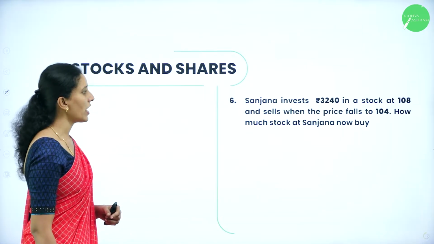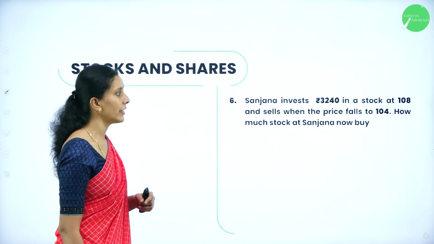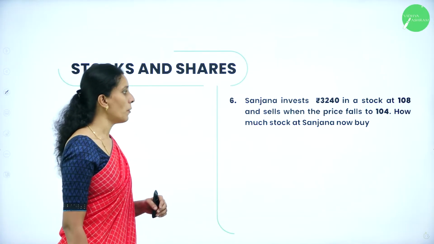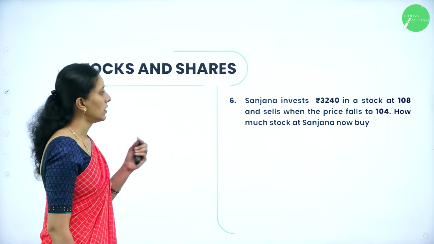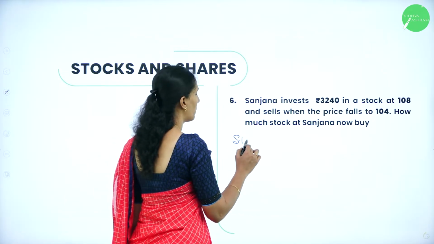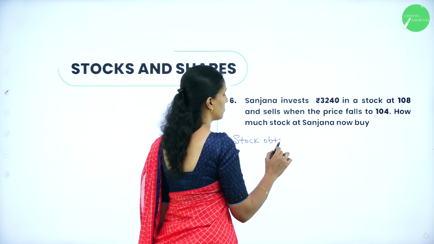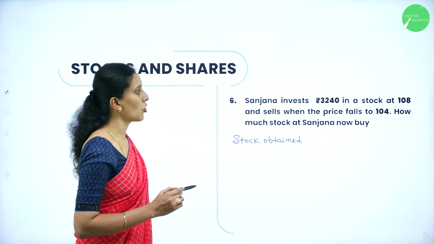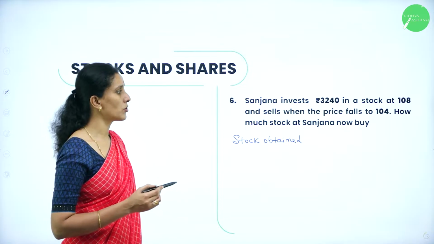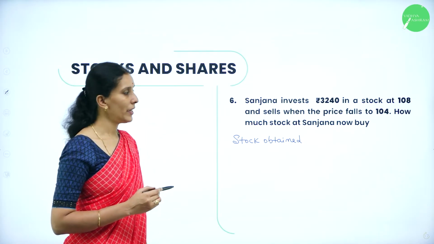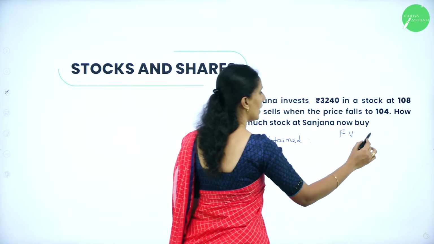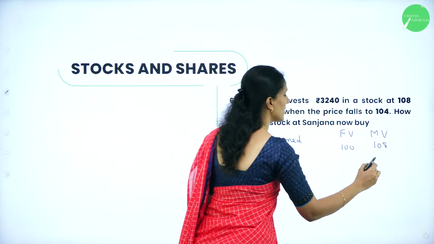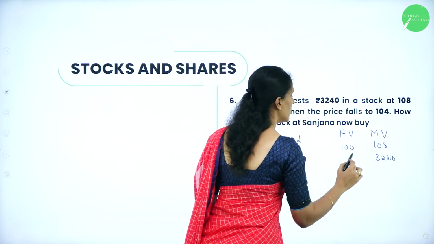Next question. Sanjana invests rupees 3,240 in a stock at 108 and sells when the price falls to 104. How much stock can Sanjana now buy? So, let's see the first one, the stock that she obtained. She is investing 3,240 in a stock at 108 and sells when the price falls to 104. Therefore, if the face value is 100 and the market value is 108, she has invested 3,240. So, we need to calculate.